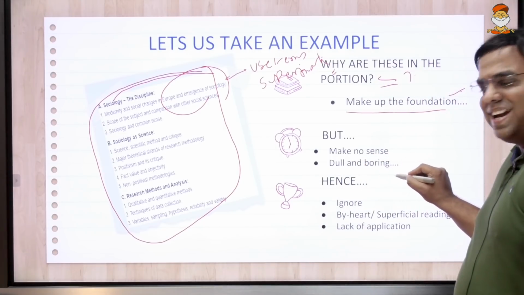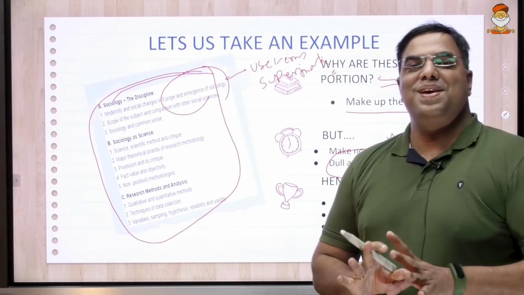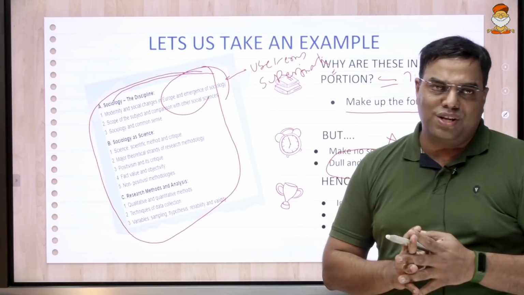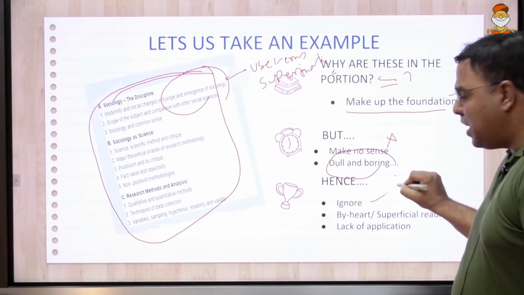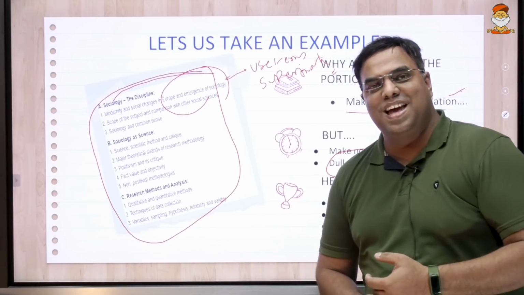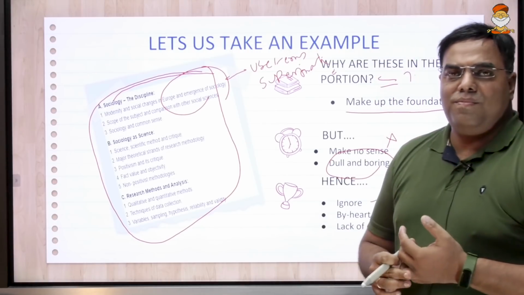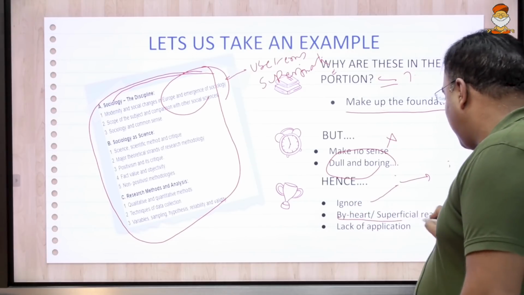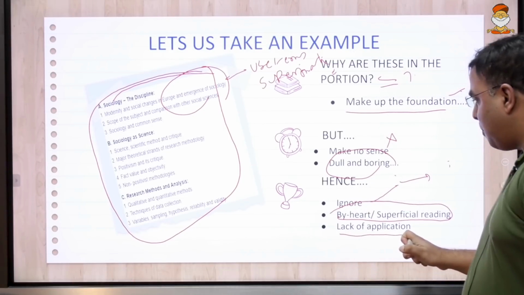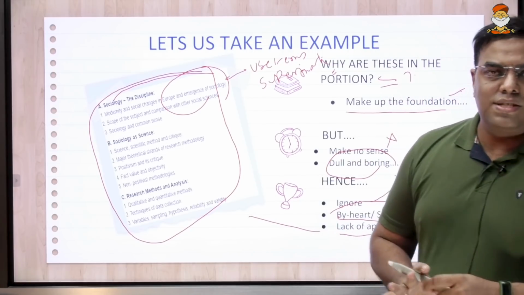Most of them say these are dull and boring, and they make no sense. Why do they make no sense? Because you are not understanding the entire complete picture of the story of sociology. Right? So people tend to ignore it. Most of them do one-day batting. Right? 2 to 3 days before the exam, they hurriedly go through the notes that are given or provided wherever, whatever they made. They try to by-heart it and do superficial reading. And in the exam, when an application question comes from this topic, right, they are shell shocked. They write something and come out, and you are already losing your marks.